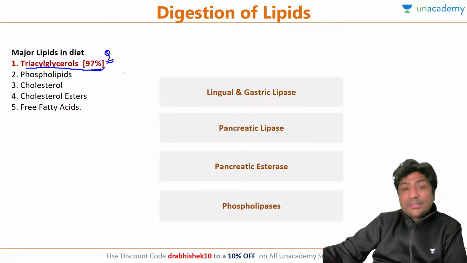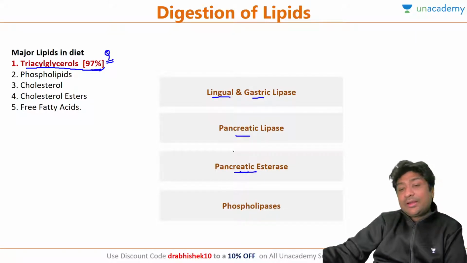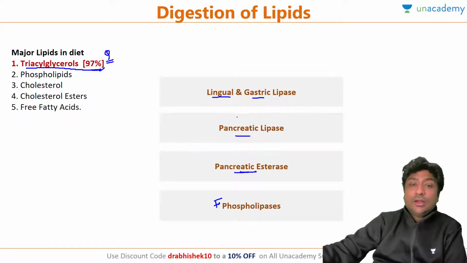So to digest triacylglycerol, we have these enzymes: lingual or gastric lipase, then pancreatic lipase, then pancreatic esterase, and then phospholipases to remove phospholipid. Okay, so these are all the enzymes there for digestion.